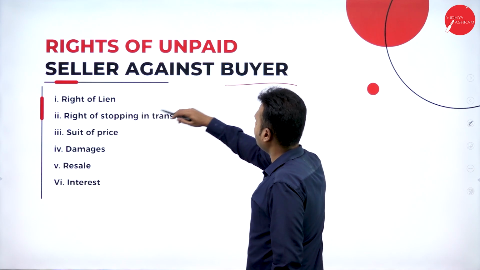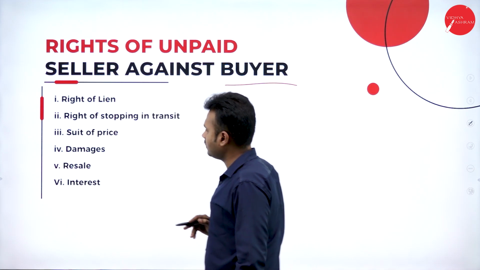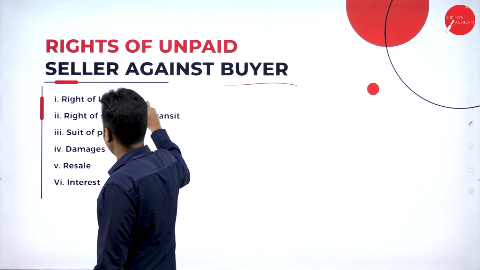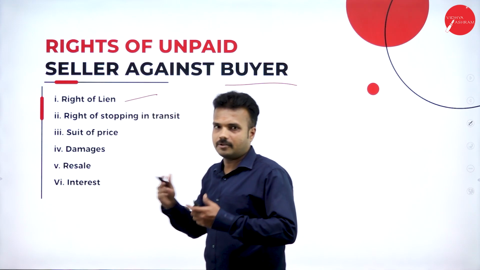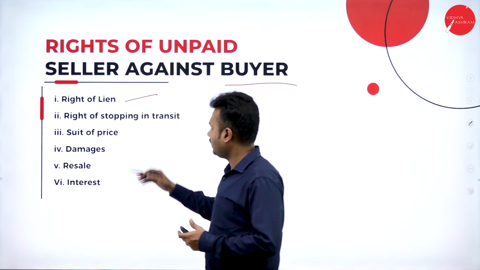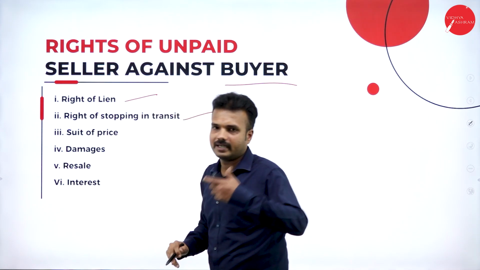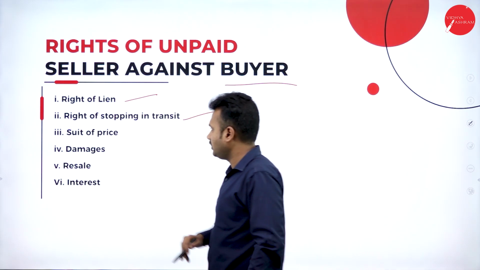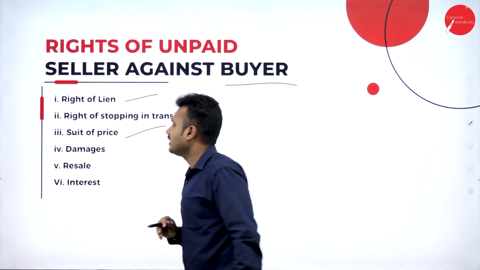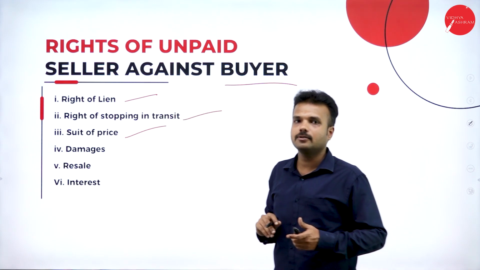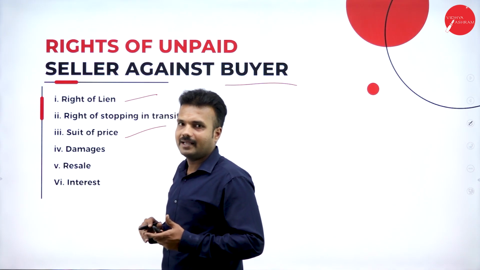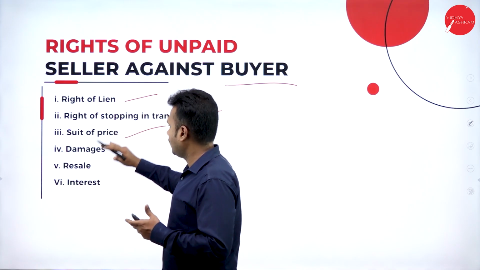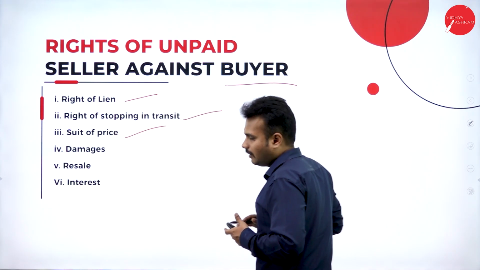Rights of an unpaid seller against the buyer. There are a few rights of an unpaid seller against a buyer. Number one, right of lien, which is about the retention of goods. Right of stopping in transit: before the goods get delivered, he has a complete right to stop them. Suit for price: he can recover the losses from the buyer.